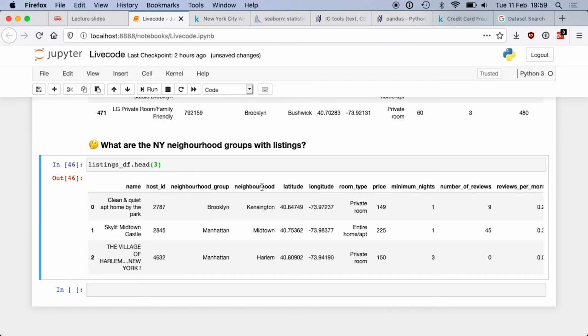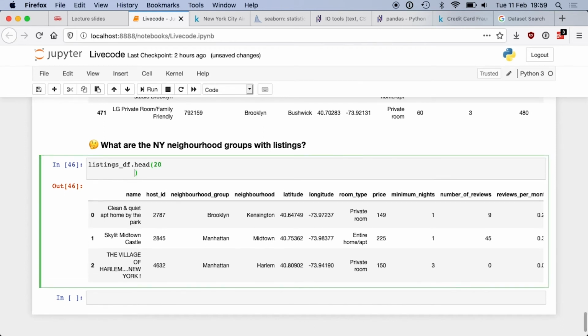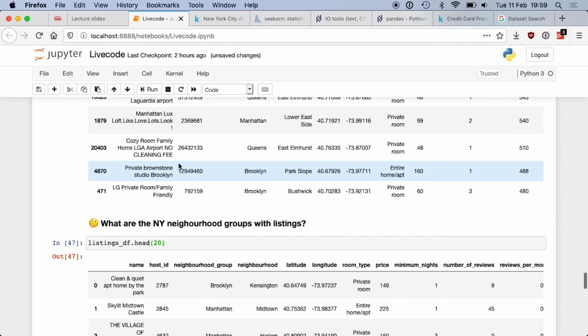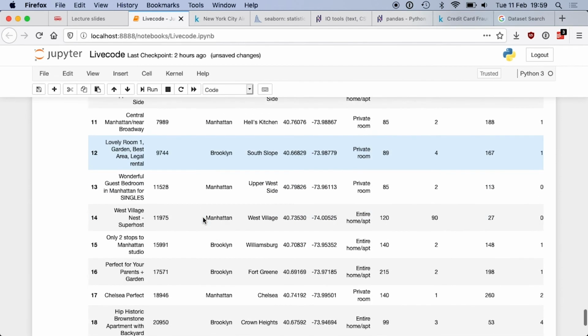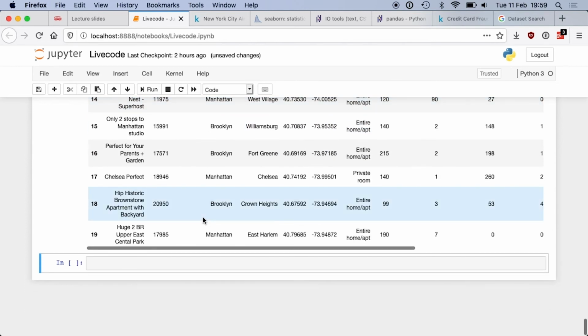So I have neighborhood and neighborhood group. Okay, I have the two of them. Let's look at the first, the neighborhood group. I want to know which neighborhood I have. So if I display the 20 first lines, I'm going to see Brooklyn, Manhattan, that's it. Are there two? Are there more? How can I do?